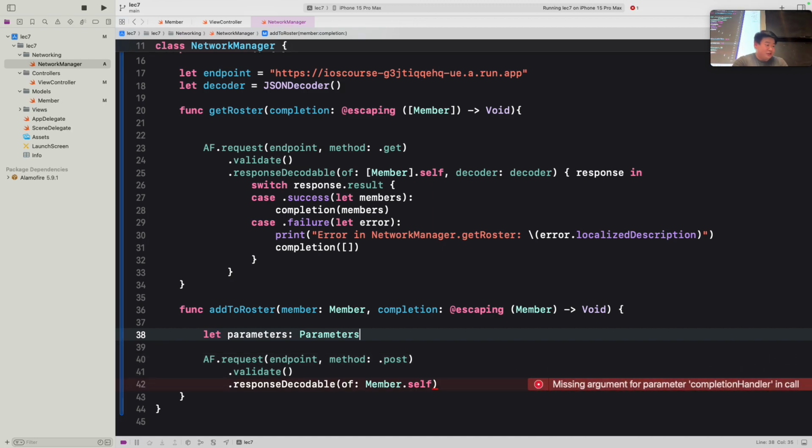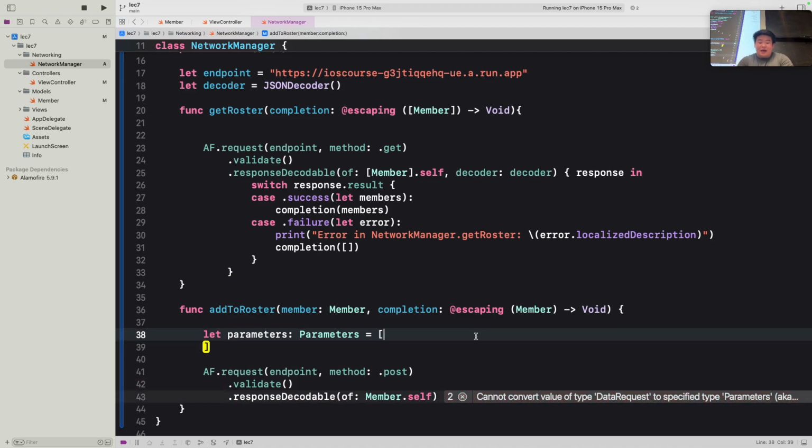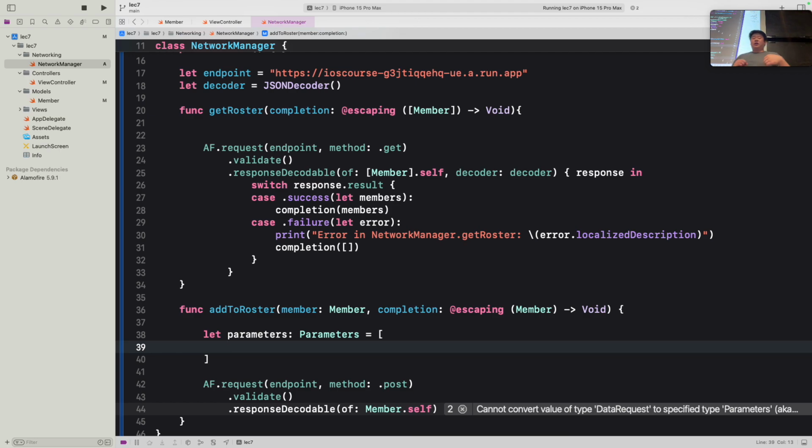So we're naming something called parameters of type Parameters. You can think of that as a key value pair, so it's essentially a dictionary. And you can think of this as us encoding our struct into JSON. We're not actually using an encoder for this. We're doing it manually by creating our own JSON here using the Parameters class.